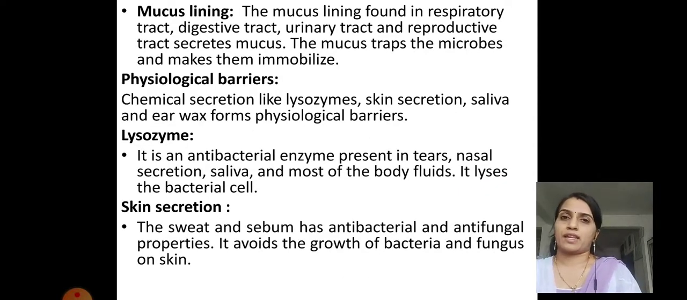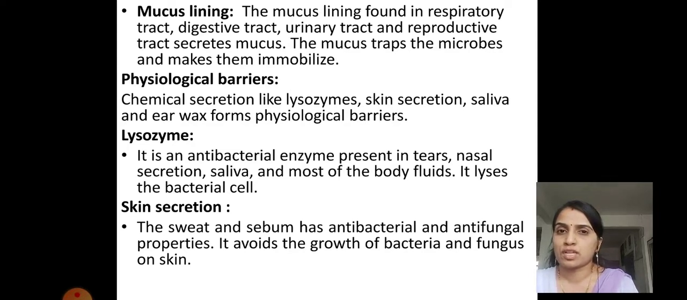Next is mucus lining. The mucus lining found in the respiratory tract, digestive tract, urinary tract and reproductive tract secretes mucus. The mucus traps the microbes and immobilizes them, because mucus is a sticky substance which is synthesized in those systems. It is a kind of sticky substance present in that area.